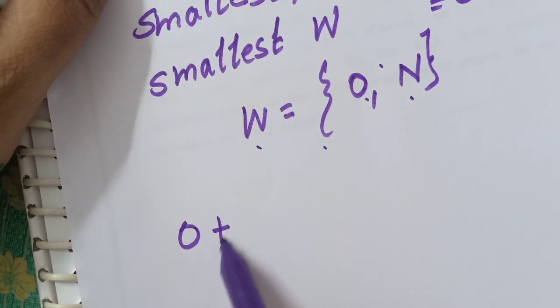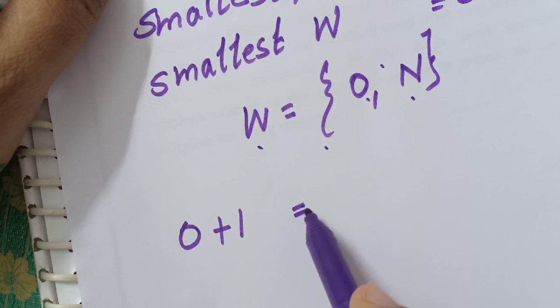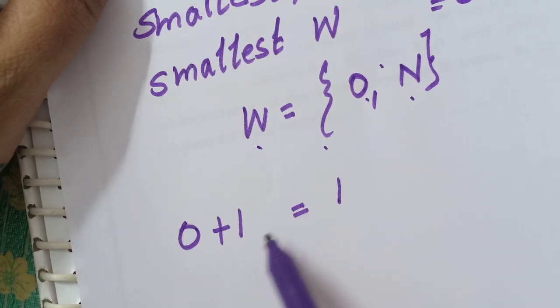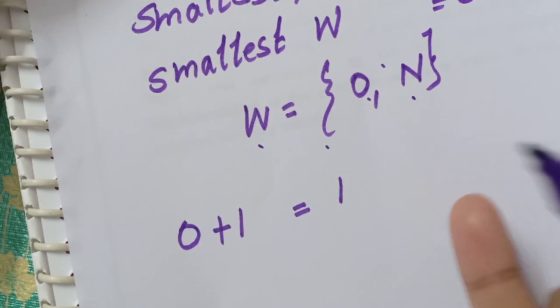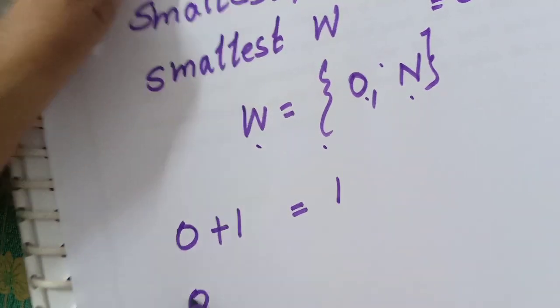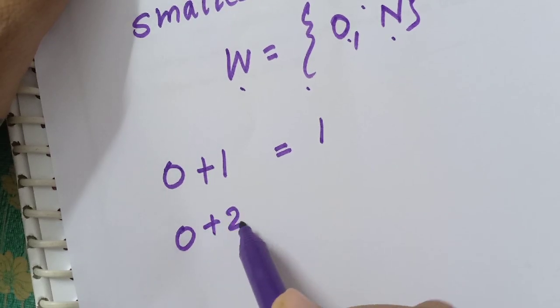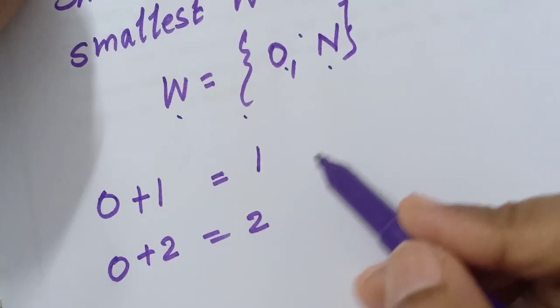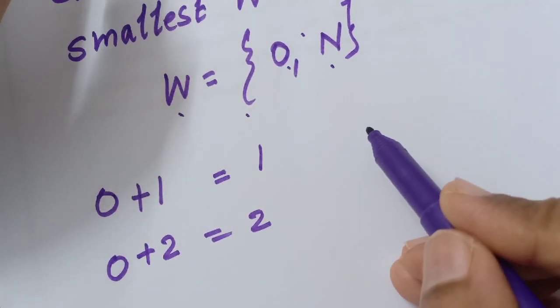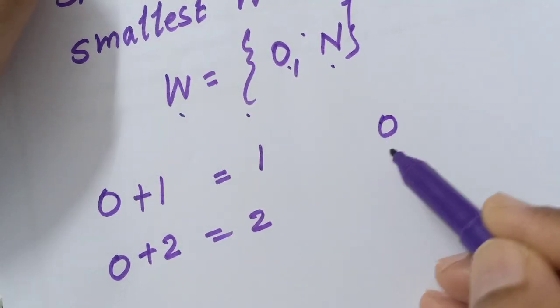If we add 1 to this number 0, what does it become? 1. Plus 1, that means 1. If we add 2 to this number, it will become 2 and so on.